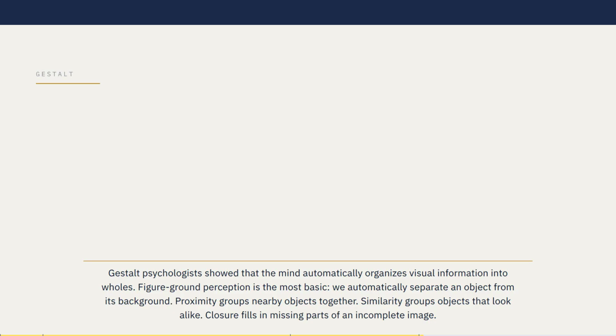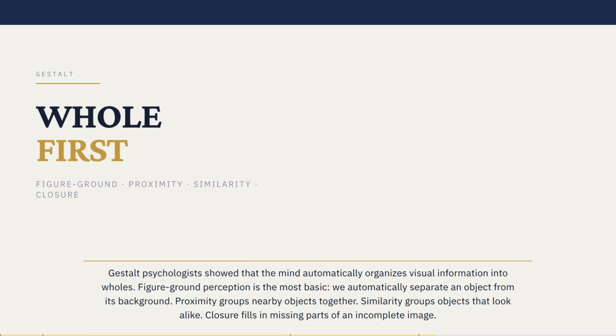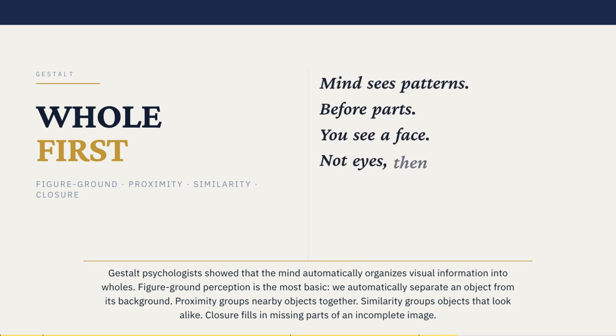Gestalt psychologists showed that the mind automatically organizes visual information into wholes. Figure-ground perception is the most basic. We automatically separate an object from its background. Proximity groups nearby objects together. Similarity groups objects that look alike. Closure fills in missing parts of an incomplete image.